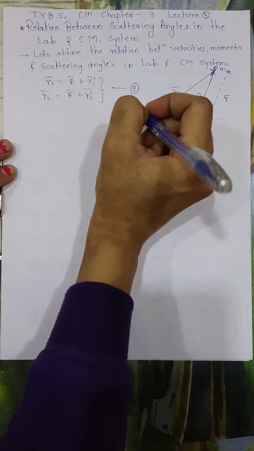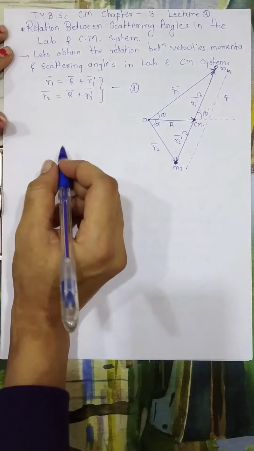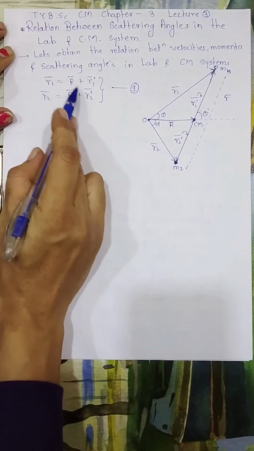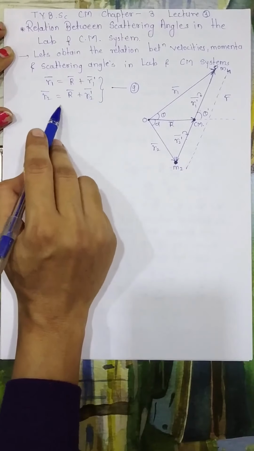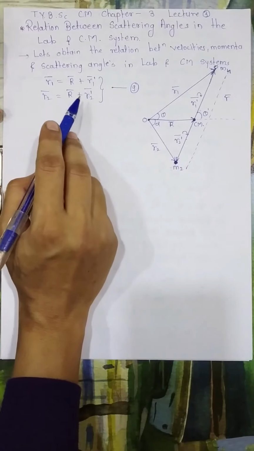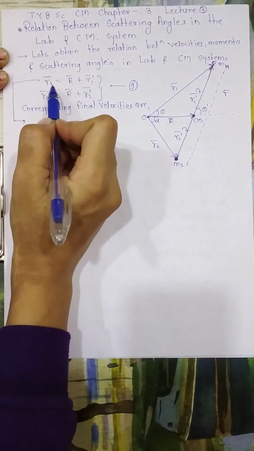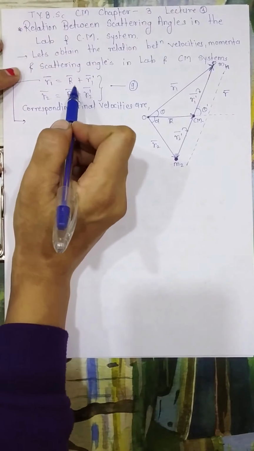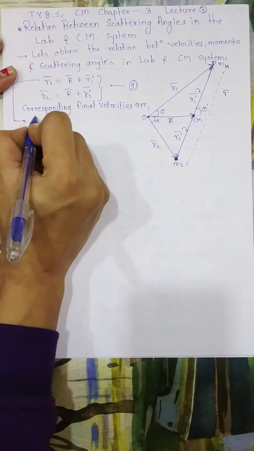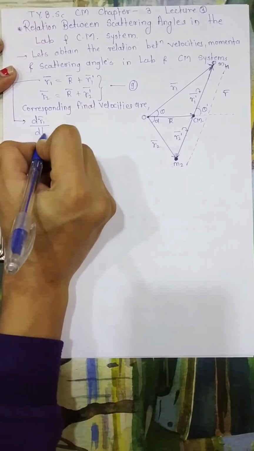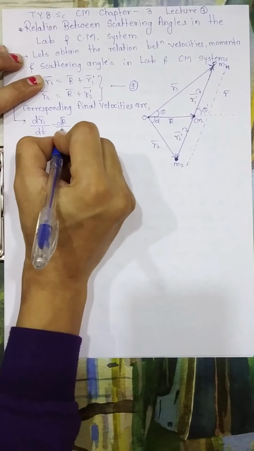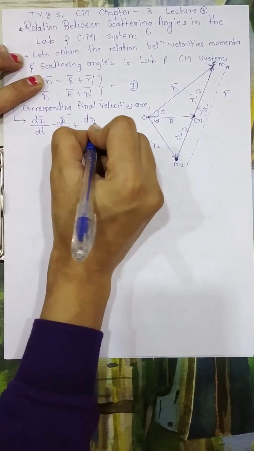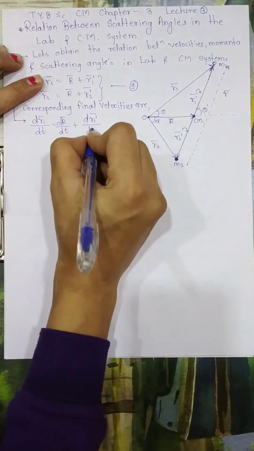We are continuing the numbers. These equations are for position vectors. So for the corresponding final velocities, I will take the derivative with respect to time. Here dr1 bar upon dt equals dr bar upon dt plus dr1 dash bar upon dt.